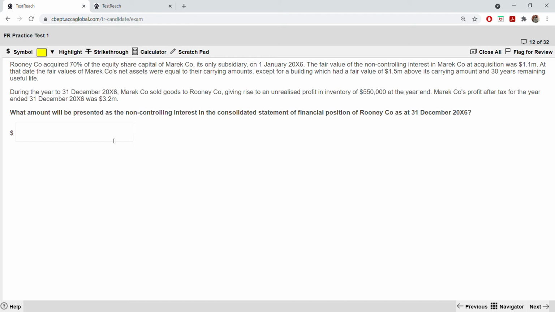Good. So you have to know how to calculate NCI. Okay, a formula is there. How to find NCI? The formula is fair value of NCI at acquisition. What was the fair value at acquisition? It was 1.1 million. Then we add the profit. We deduct the depreciation and the unrealized profit. What was the profit for the year? And you have to take 30% of that profit, because, sorry, 30% is NCI.